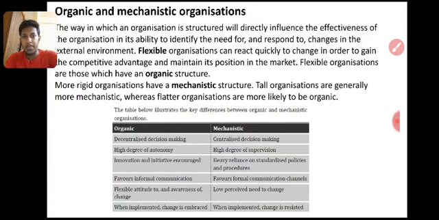Mechanistic is centralized decision making. Once the accountant takes the decision, automatically everyone will follow. But decentralized means we have given the authority to others. So decentralized, organic means flat. Yeah, organic means flat. So many people work in different works, right?